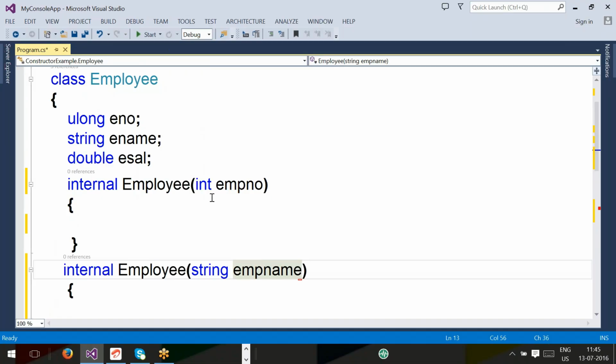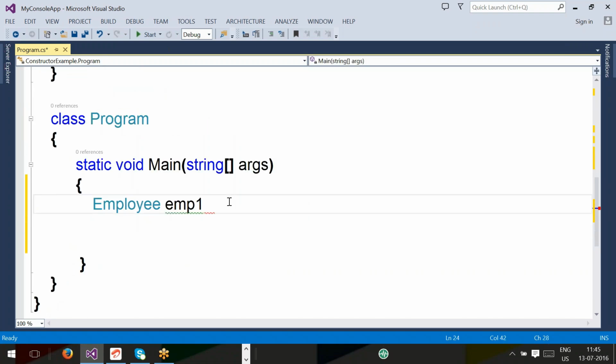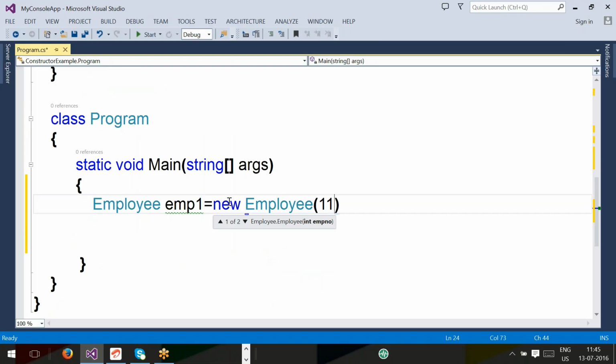Two constructors. The first constructor has how many parameters? One parameter. What is the type? Int. The second constructor also has one, but what is the type? A different type, string. Okay, EMP1 equal to new Employee 111.